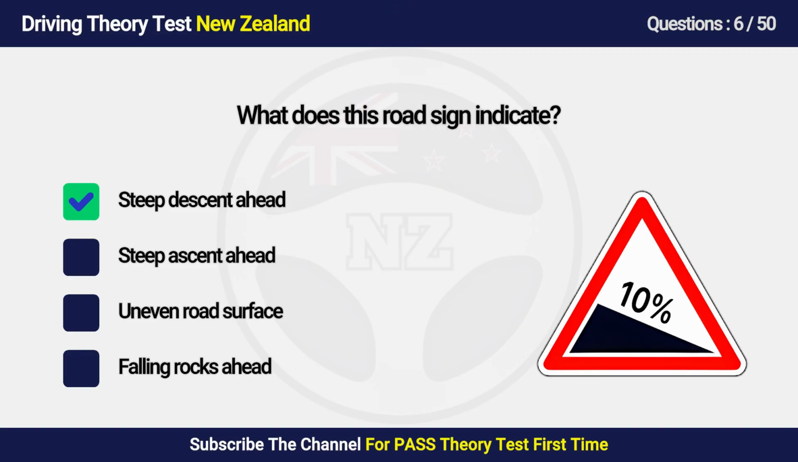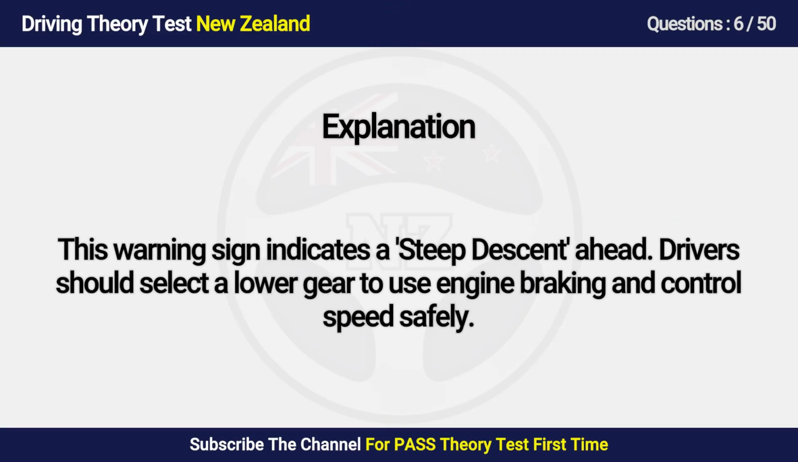Answer is A. Steep descent ahead. This warning sign indicates a steep descent ahead. Drivers should select a lower gear to use engine braking and control speed safely.